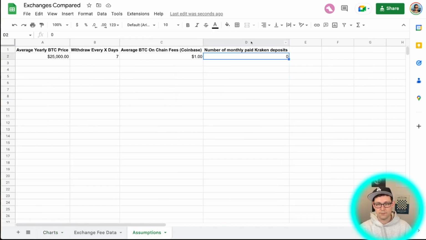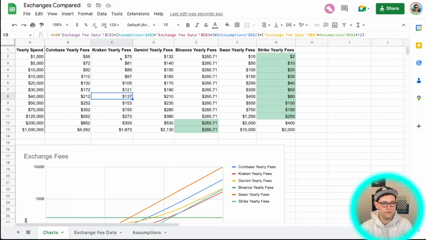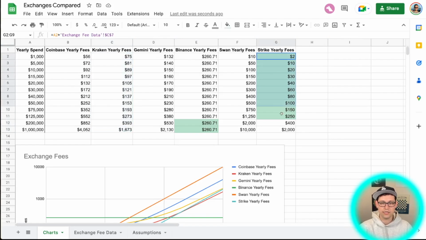But if we come back to assumptions and we just change this to a 1 here, we're making one monthly deposit into our Kraken account using Synapse. If we come back to charts, all of a sudden Kraken becomes not the best option ever at any amount of money spent, and we can see that now Strike has become the best option in every single scenario here.